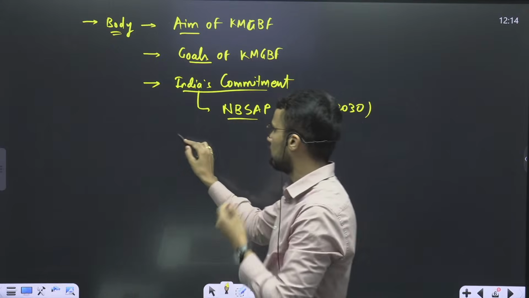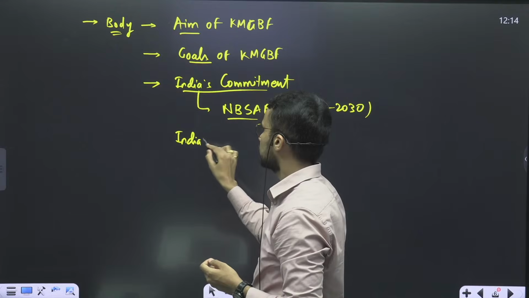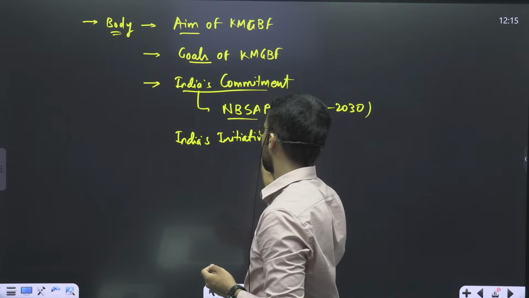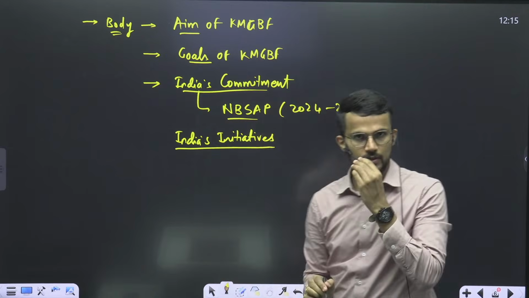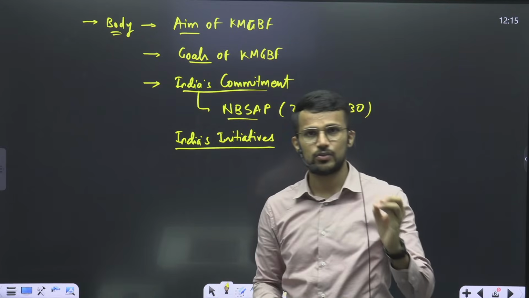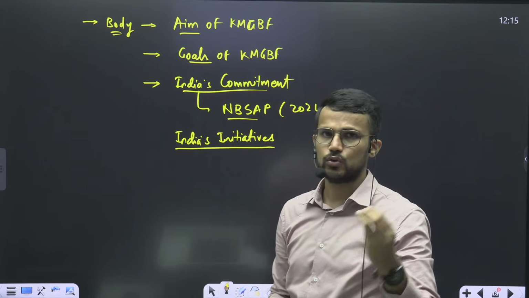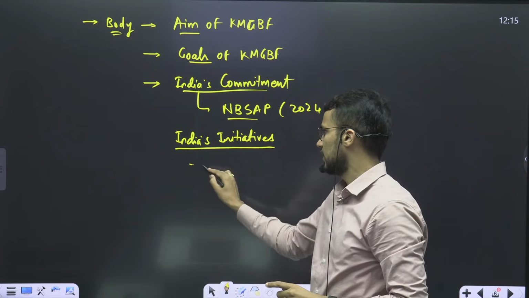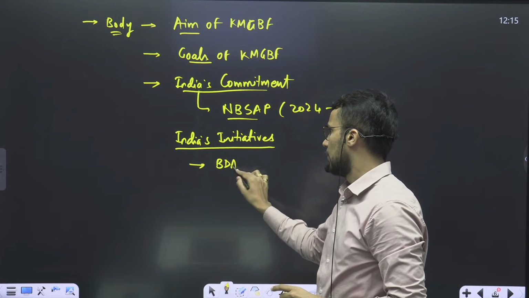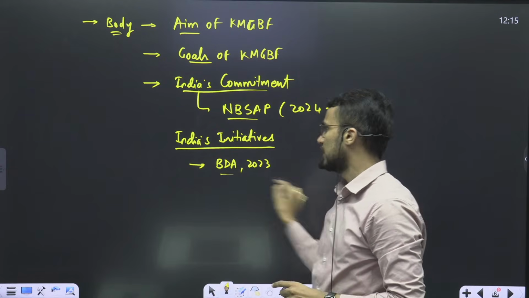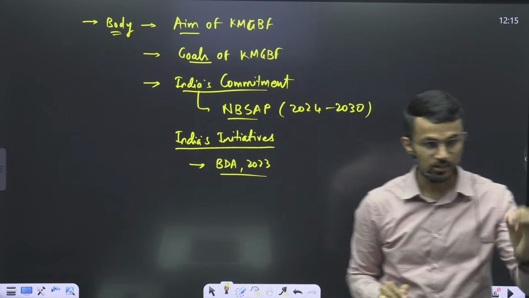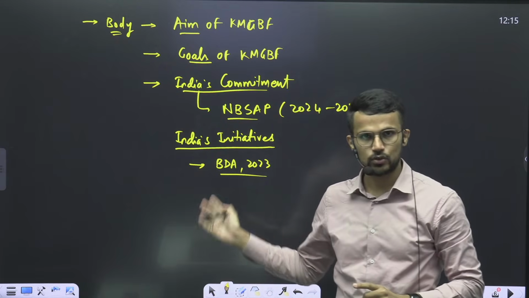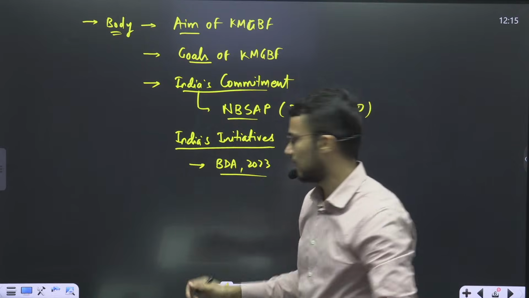And then we can write about India's initiatives. Right? There are a number of India's initiatives that you can write which are related to the Kunming-Montreal Global Biodiversity Framework. And the most important, you must be aware that we have amended the Biological Diversity Act in year 2023, right? The original act is of 2002, but we have modified it in year 2023, right? So that is one of the most important developments that we have carried out.